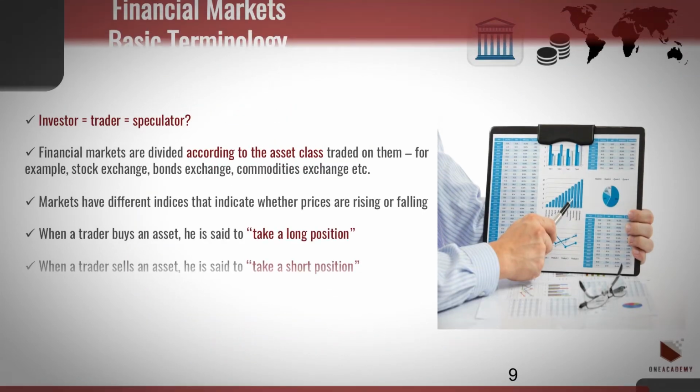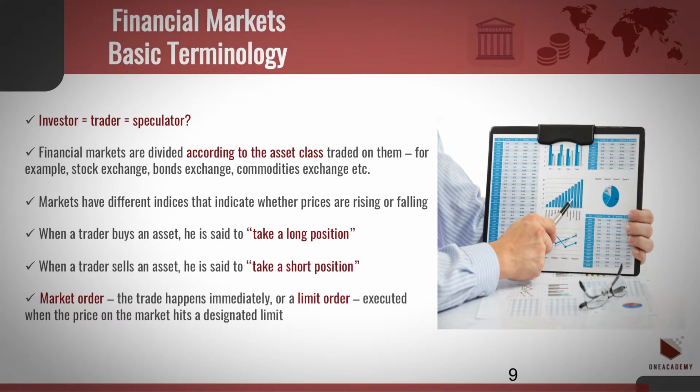The term investor is mostly used when talking about long-term investment, whereas the term trader and speculator are used for someone who makes the short-term investments. Nonetheless, these terms can be and very often are used interchangeably. Investor equals trader equals speculator.